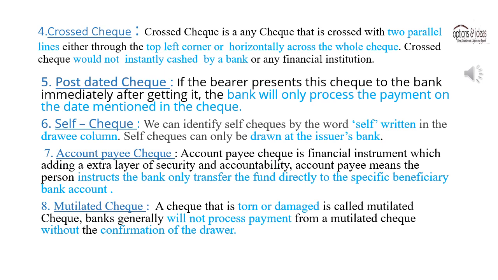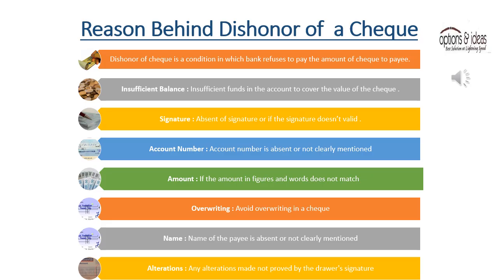Banks generally will not process payment from a mutilated check without confirmation. Reasons behind dishonor of a check. Dishonor of a check is a condition in which the bank refuses to pay the amount of the check to the payee. Insufficient balance. Insufficient funds in the account to cover the value of the check. Signature. Absence of signature or the signature is not valid. Account number. The account number is absent or not